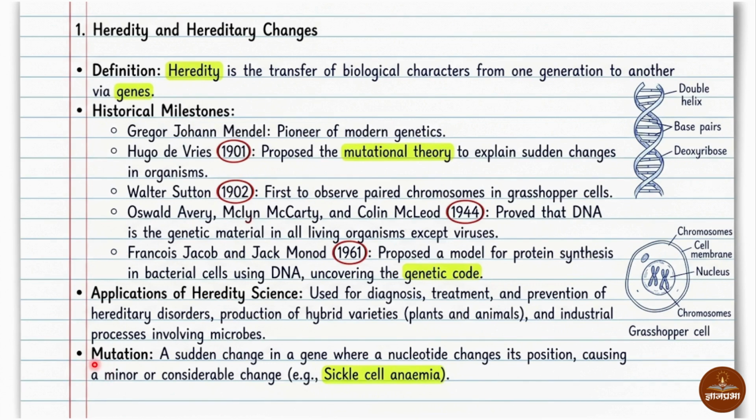Now we will see mutation. What is mutation? Mutation is nothing but a sudden change in the gene where nucleotide changes its position, causing a minor or a considerable change. Means whenever there is a change in genes, the mutation occurs. And here is one example they have given: sickle cell anemia. It is an example of a disease which occurs due to mutation. We can call it a disorder.